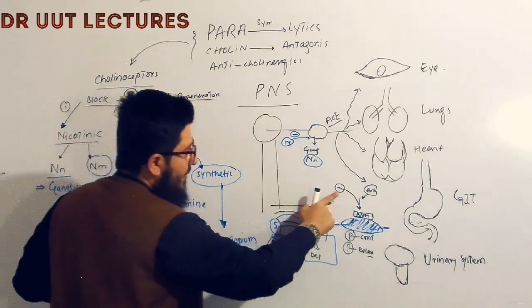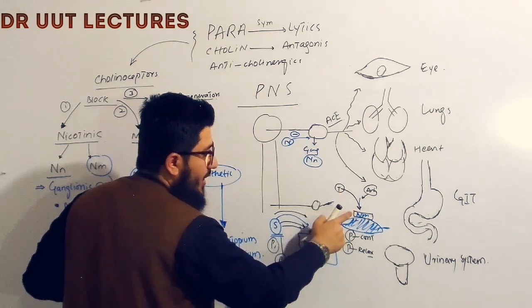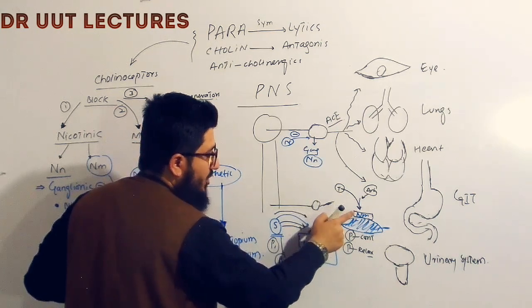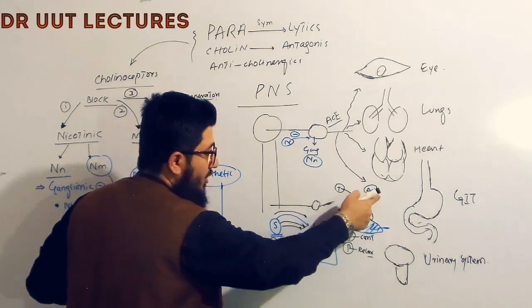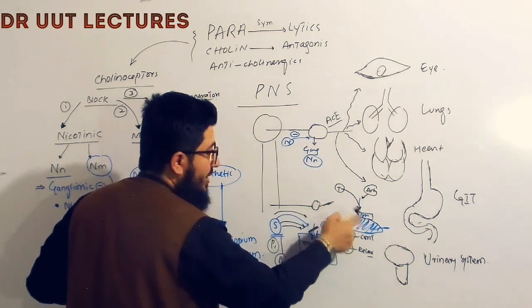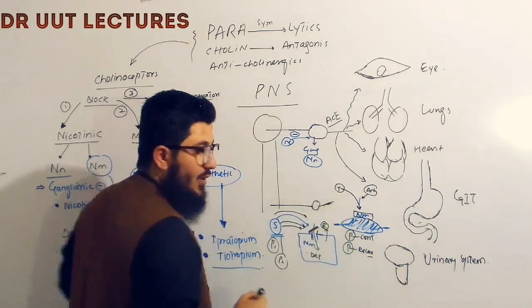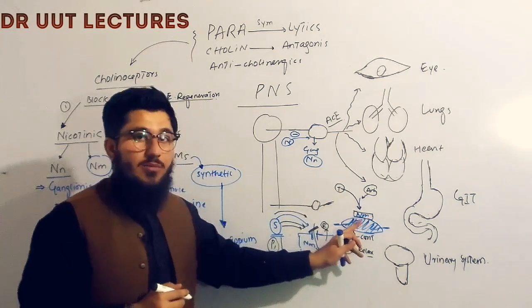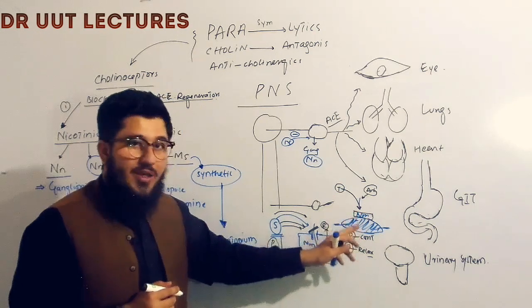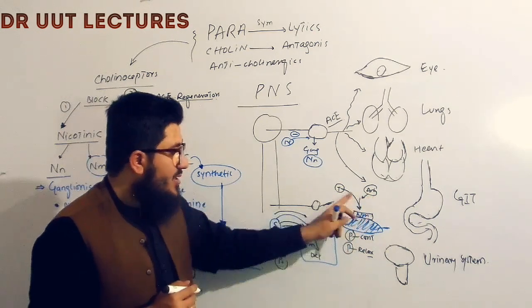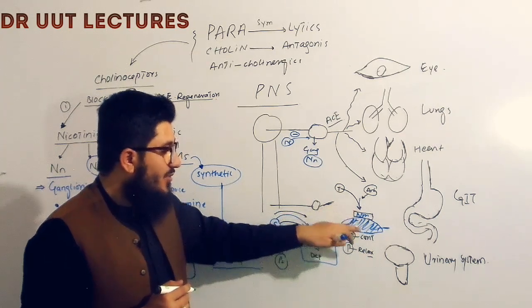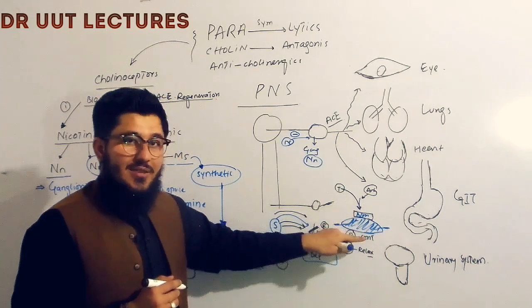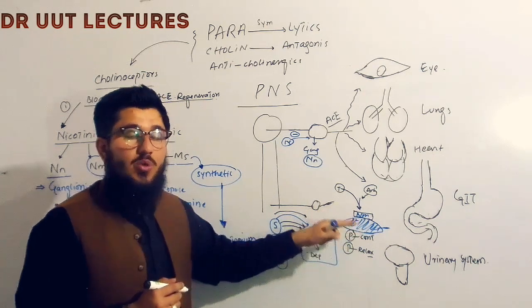So due to which what will happen? Tubocurarine will block the nicotinic receptor which is present on the muscle. When this receptor is blocked by tubocurarine, then acetylcholine will not stimulate the cell to contract. So due to tubocurarine, the muscle will become relaxed. Why is it becoming relaxed? The reason is that this receptor is now blocked. When the receptor is blocked, the signal for contraction is not given to the muscle cells, due to which the muscles will relax.